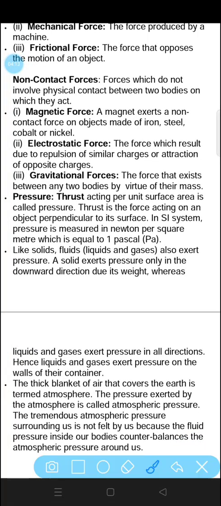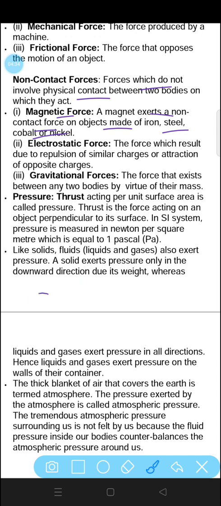Non-contact forces are the forces which do not involve physical contact between the two bodies on which they act. There is no direct contact between the two bodies. First one is magnetic force. A magnet exerts a non-contact force on objects made of iron, steel, cobalt or nickel.